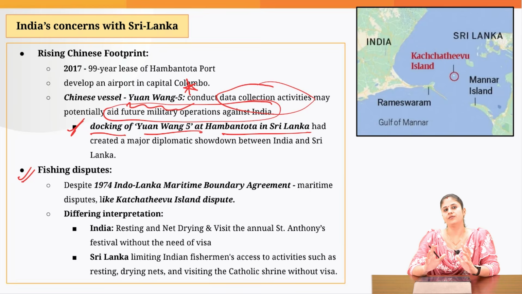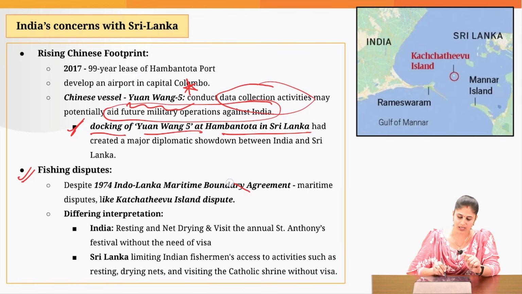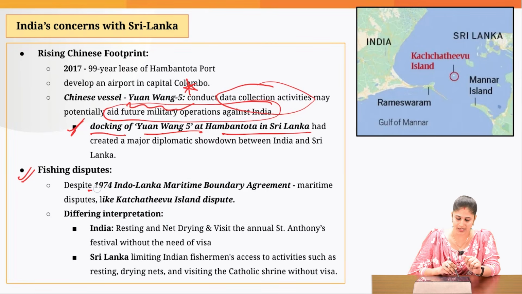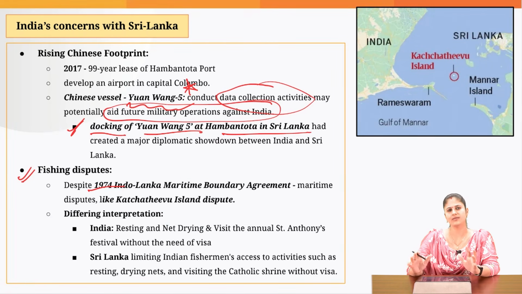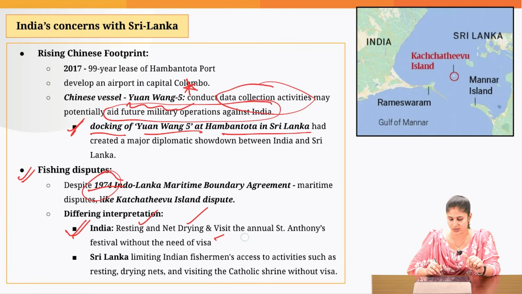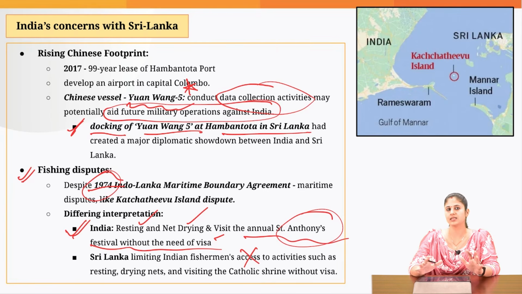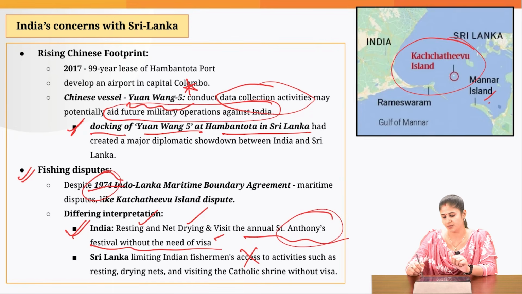Then we have fishing disputes. It is majorly because of the Katchatheevu Island. Although India and Sri Lanka signed an agreement in 1974, within which we gave the Katchatheevu Island to Sri Lanka, there are differing interpretations on the India side and the Sri Lanka side. India thinks that under this particular agreement, the Indian fishermen still have the right to rest, net drying, and they can still visit the annual St. Anthony's festival without the need of a visa. But Sri Lanka denies all these facilities to Indian fishermen, and that is the reason we have fishing disputes. And when it comes to Katchatheevu Island, you can see it is situated near Mannar Island.